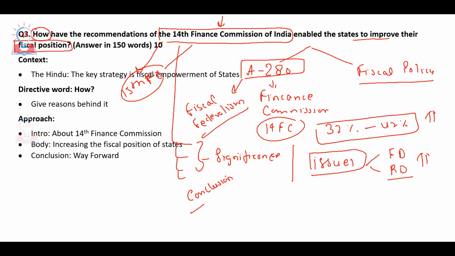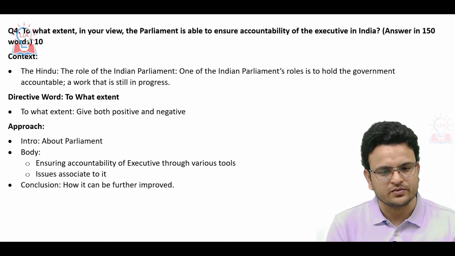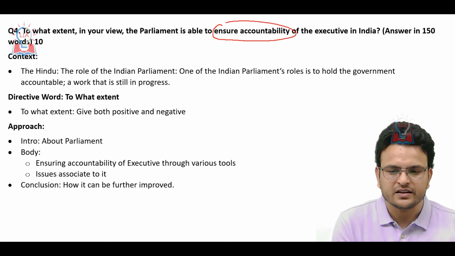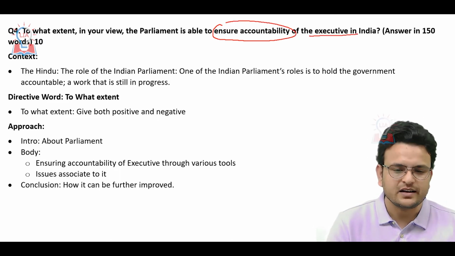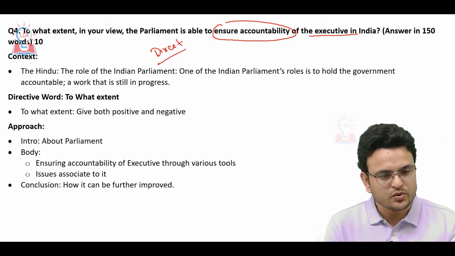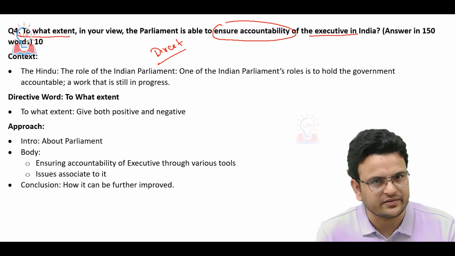In that note, you can write this particular question. Now, question number 3: to what extent, in your view, is the parliament able to ensure accountability of the executive in India? It is a very direct question, but we have to be careful about this directive word.